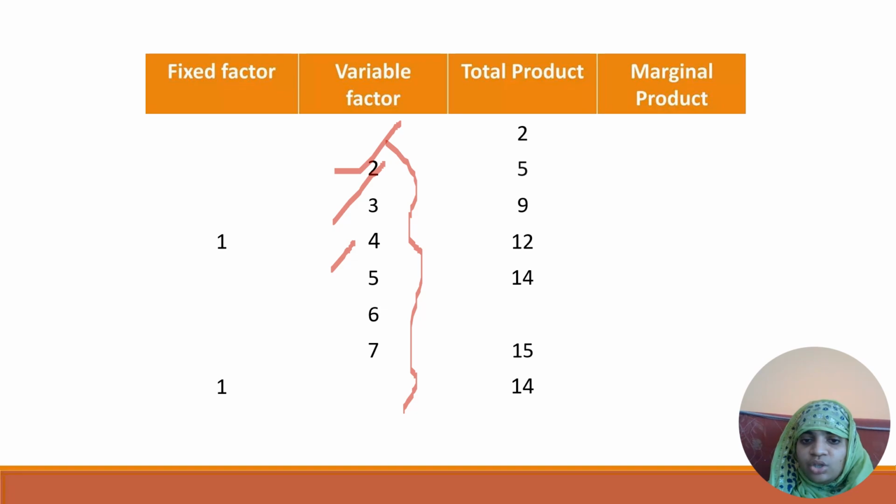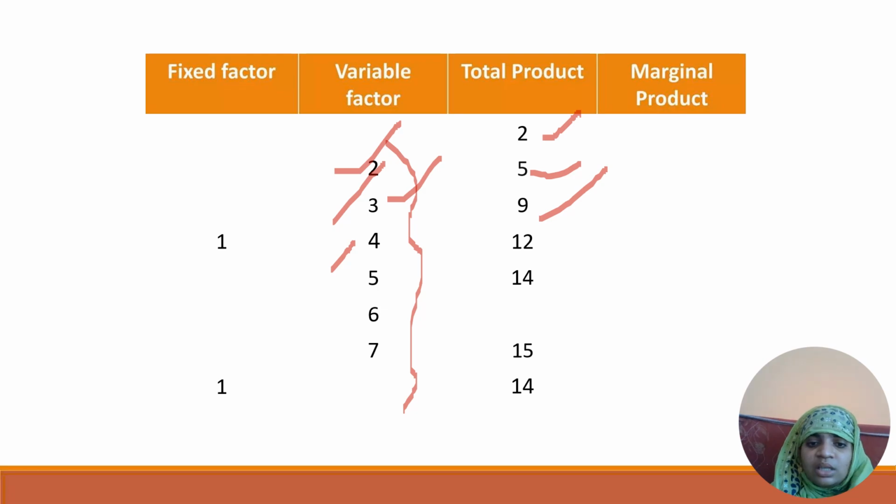For 2 labors our output will be 2, for 3 labors our output is 5, and for 4 labors our output is 9. In that way we can get our output. So the number of labors and their work efficiency determine the total output.